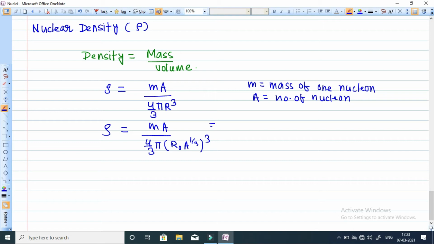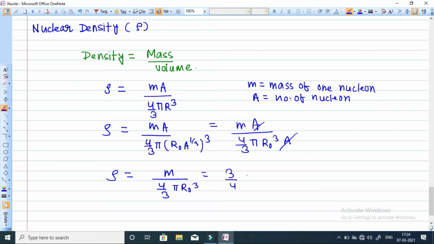When we simplify, it becomes m into A divided by 4 by 3 pi r naught cube into A. A will be cancelled out. So nuclear density rho will be equal to m divided by 4 by 3 pi into r naught cube, or equal to 3 by 4 into small m divided by pi into r naught cube.